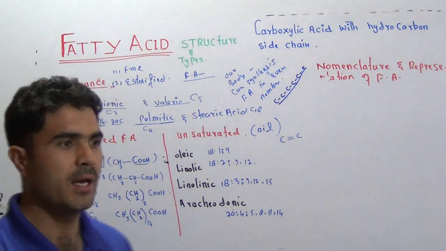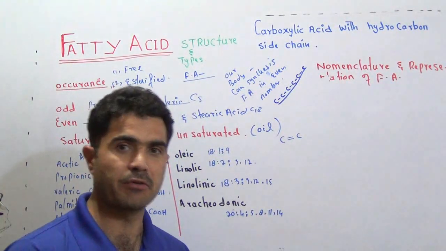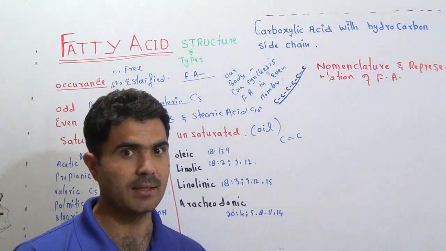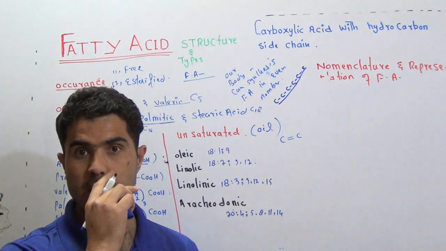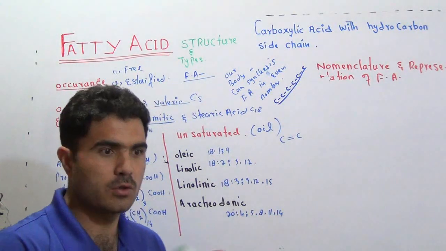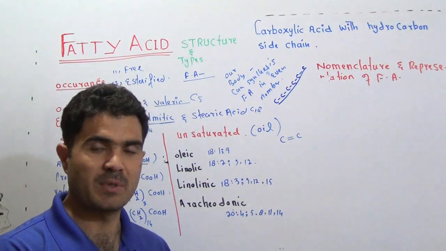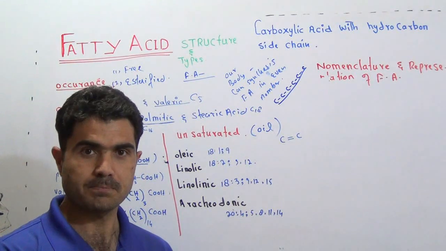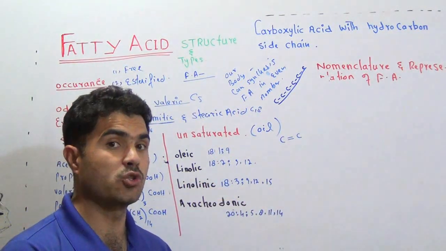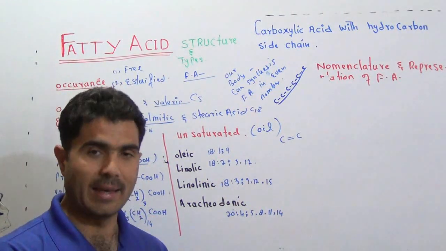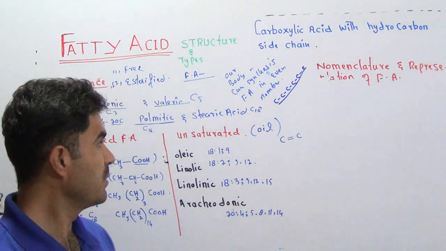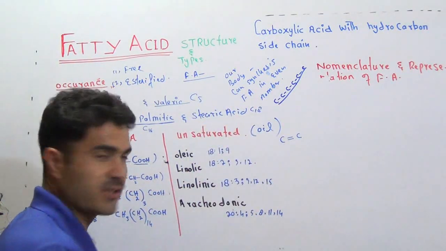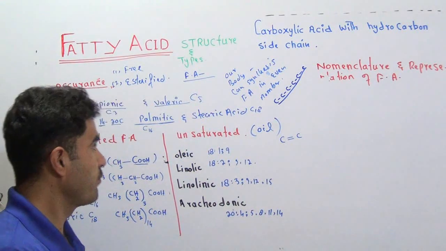That is why people who are medically well aware of the condition use oil at home, not ghee, the solid type of fatty acid, which you call fats. Fat is also a word we use to represent fatty acid, but fat and oil are the same thing. Fat contains single bonds and is solid at room temperature, but oil is again a fatty acid that contains double bonds, so it is an unsaturated fatty acid. Now this is so special.